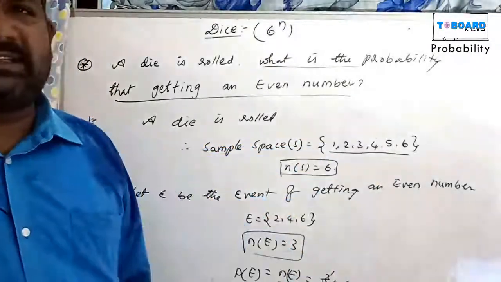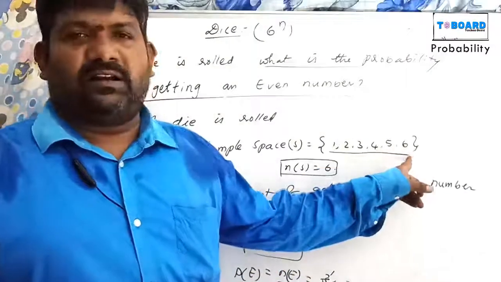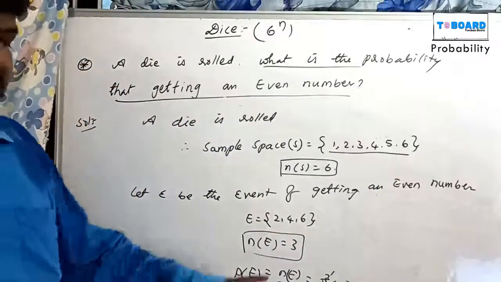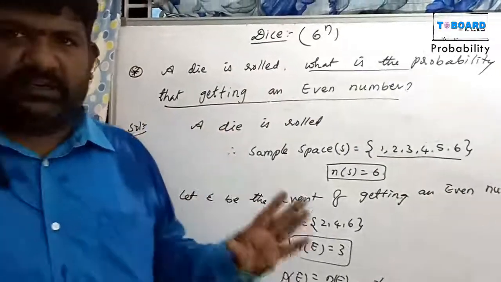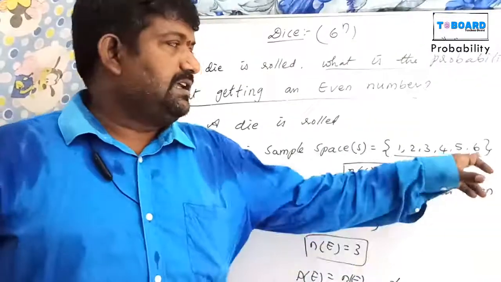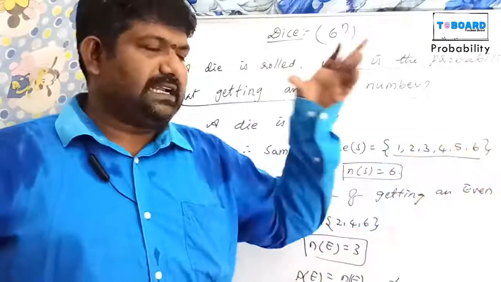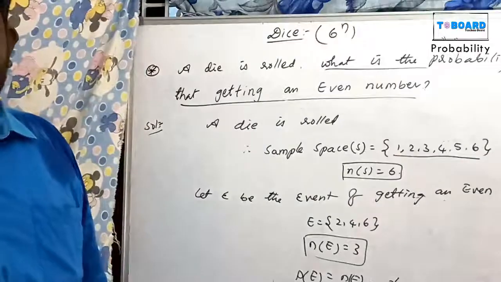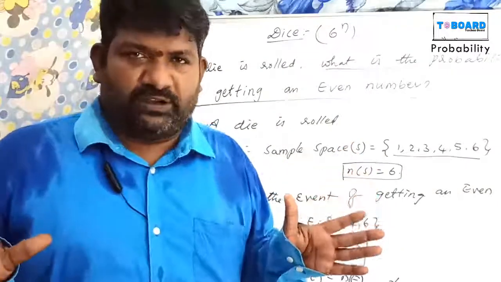Greater than 6. Here, a number greater than 6 is not there. Not there means 0 by 6, which is 0. It is an impossible event. If a number greater than 6 is not there, only 6 is there, and greater than 6 is not there, that is 0 by 6. 0 by 6 means 0, and 0 means it is an impossible event.